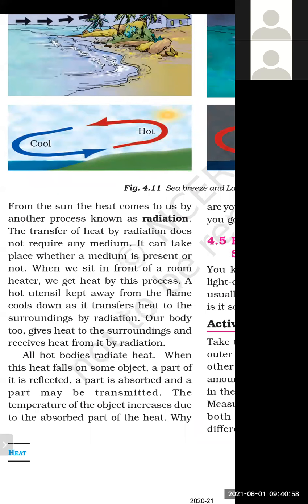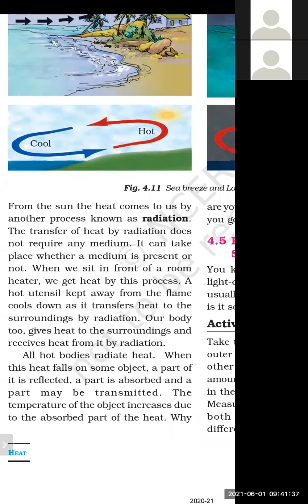A hot utensil kept away from the flame cools down as it transfers heat to the surroundings by radiation. When we put a hot utensil away from the flame, after some time it cools down, by the method of radiation. It transfers its heat energy to the nearby surroundings. Our body too gives heat to the surroundings and receives heat from it by radiation.